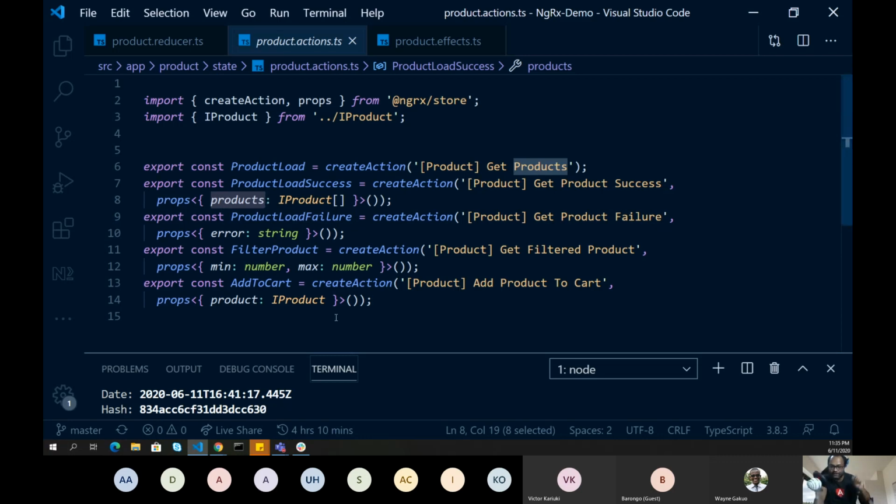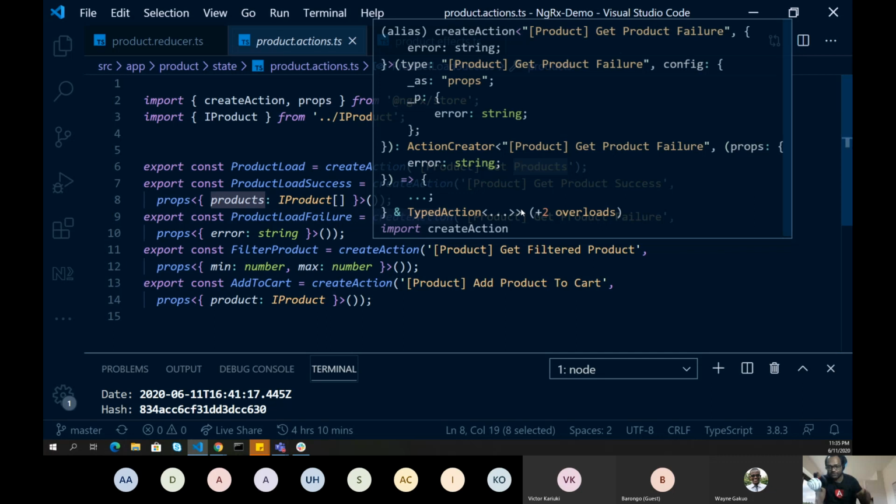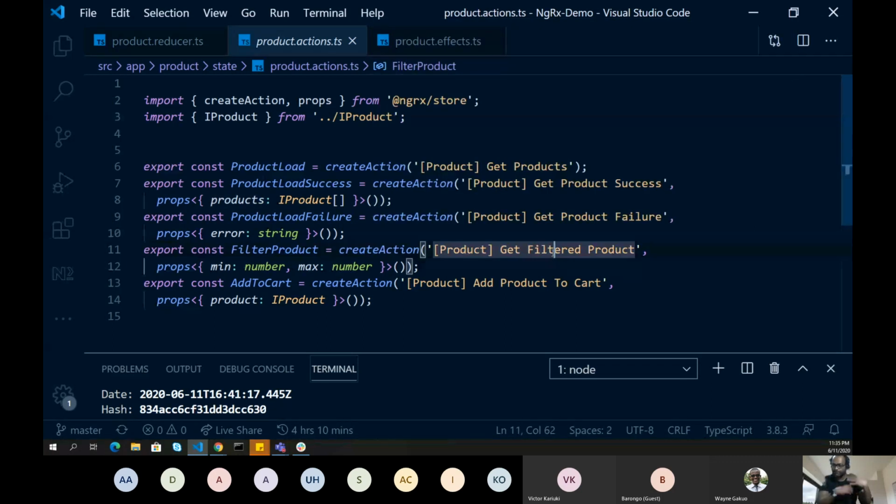So this will be the data which will be added into your store using the reducer. And of course, if I am talking about a backend call, it's not possible that every time my call will be successful, so I have to make sure that I'm handling the failure as well. So the next action is get product failure. But if I'm not getting data from the backend, there will not be any failure, so I can skip this.